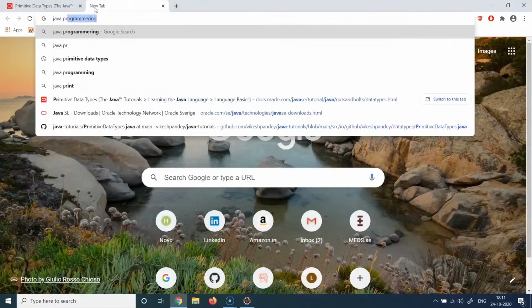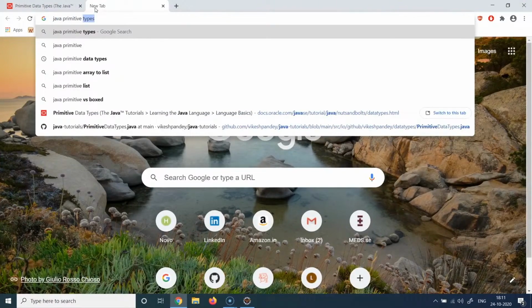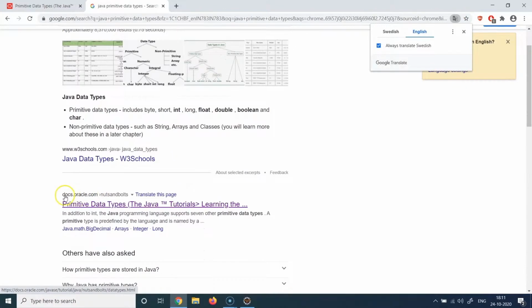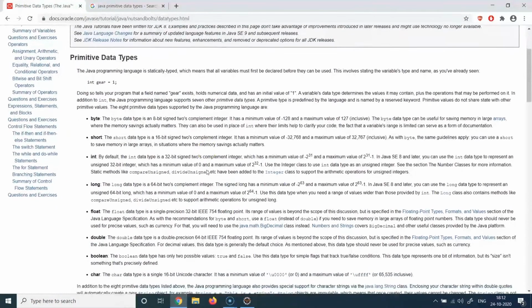Just type Java primitive data types. And if you hit enter, the first link which you will be given is this particular link, and this is the same link which I have opened. So let's learn about the data types now.